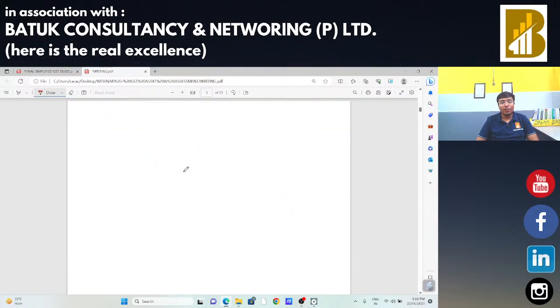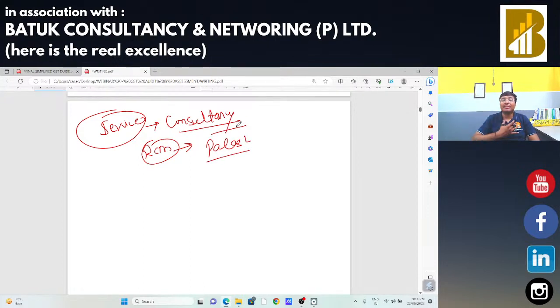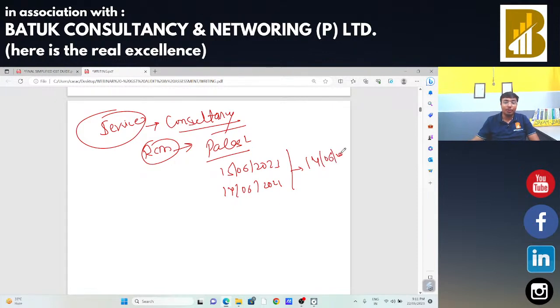Suppose I just want to take an example. Suppose I am going to provide my consultancy services, and in case of reverse charge mechanism, Mr. Palash is going to take my consultancy services, and Mr. Palash is going to enter these services in his books of accounts as on 15th June 2023, and the amount is debited from the bank account on 14th June 2023, whichever is earlier, that is 14th June 2023.